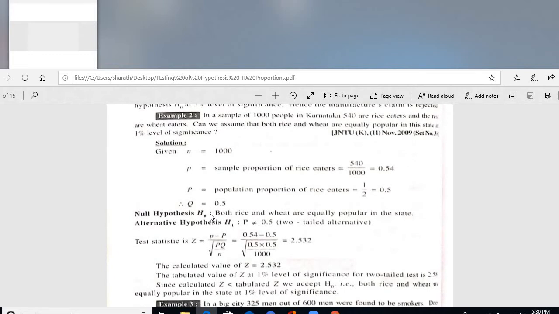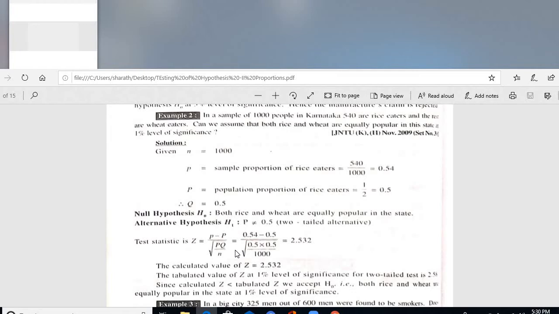So how do I have to construct the null hypothesis? It always reflects the problem statement. What is the statement? Rice eaters and wheat eaters are equal. That is how we have to construct the null hypothesis: both rice and wheat eaters are equally popular in the state of Karnataka. The alternative hypothesis H1: capital P is not equal to 0.5.